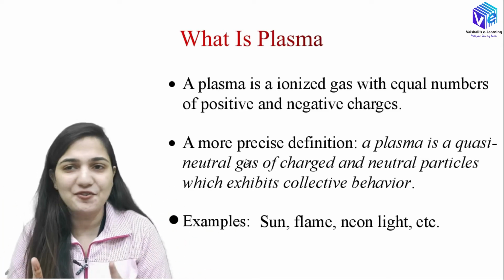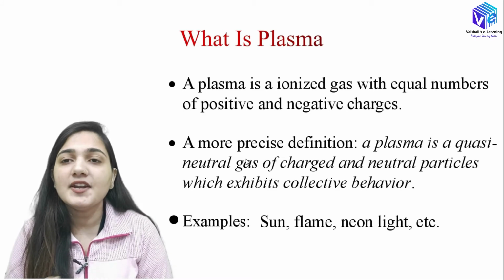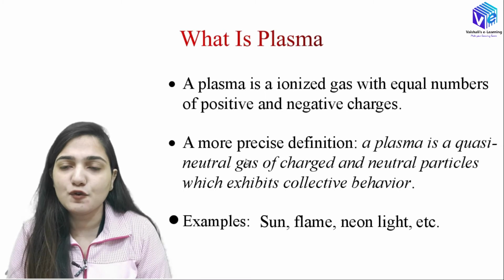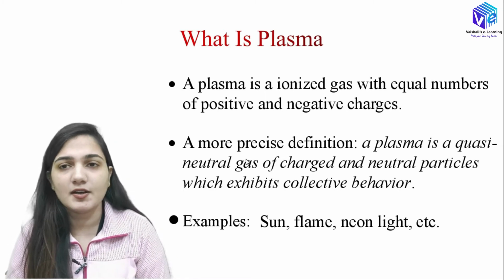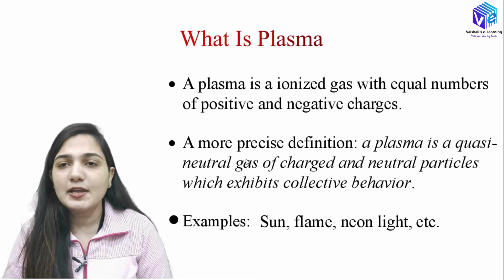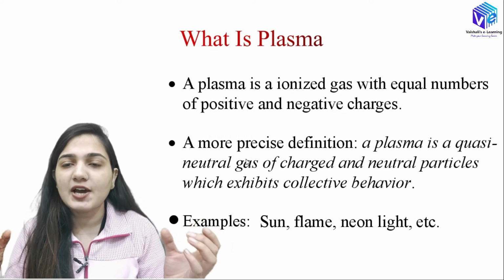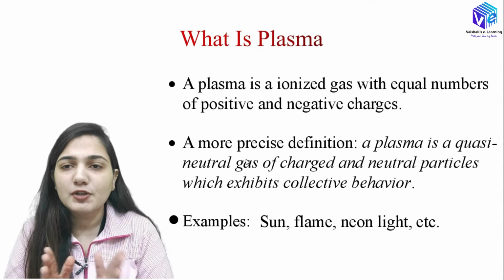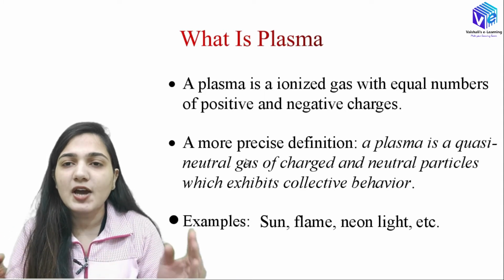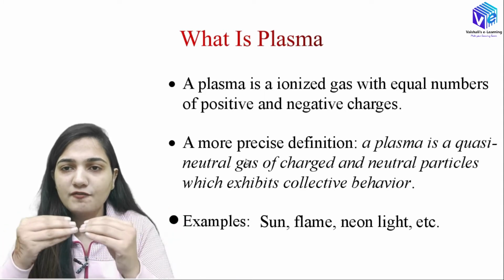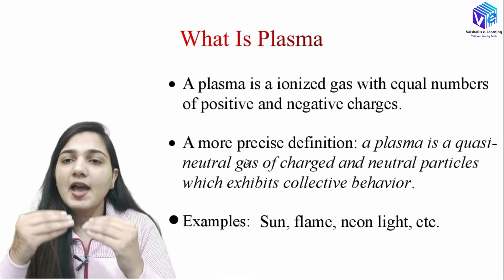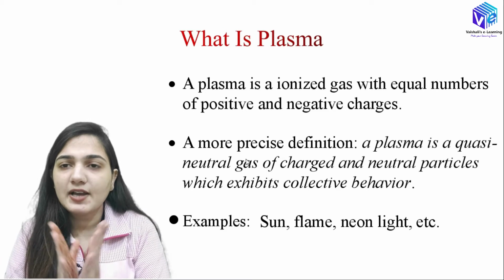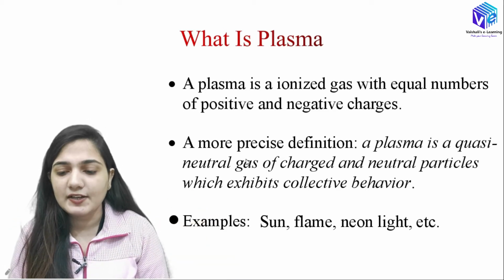So both of them combined are forming the plasma. So I hope now you don't have any confusion about the definition of the plasma. Okay, as of now you should have understood what is plasma. So it's a gas which contains equal positive and negative charges as well as some neutral particles as well. Okay, so the neutral particles are there which are formed after the recombination of positive and negative charges, and after the ionization of neutral atoms, then we are getting the positive and negative charges.